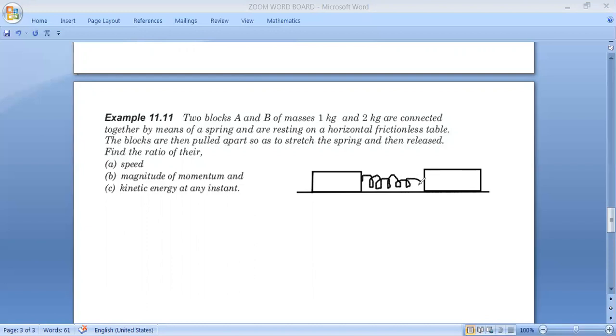I'm very sorry, my handwriting is very bad. Say this is 1 kg, and this is say 2 kg. You just draw it with me, because I have to erase it. And what I have done: pull apart.